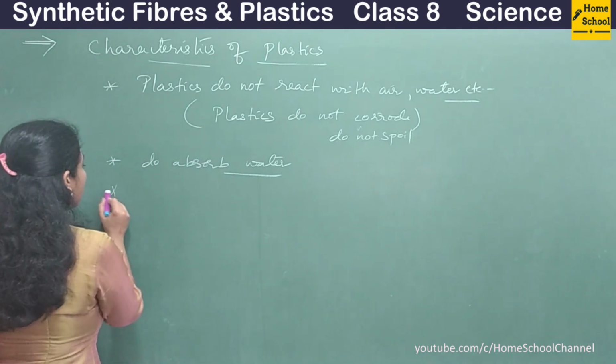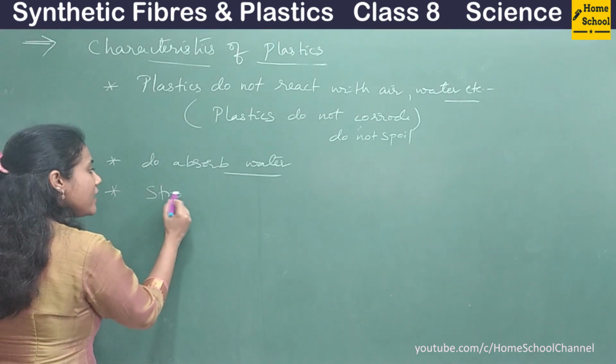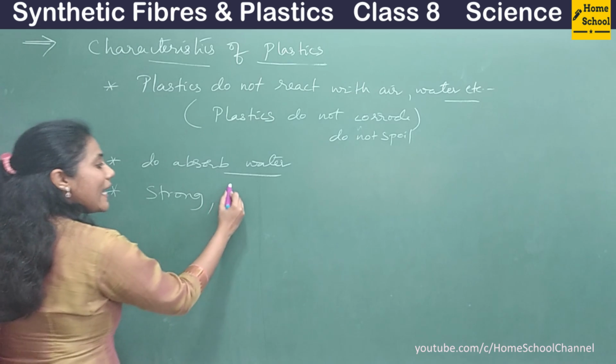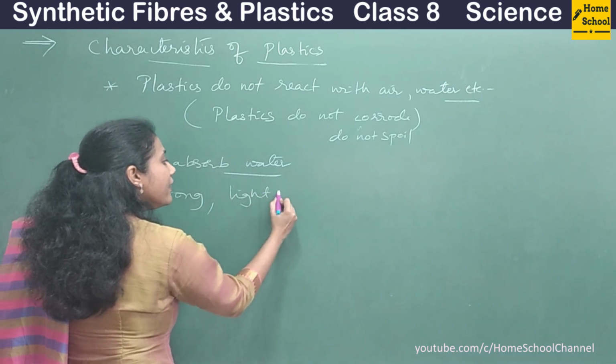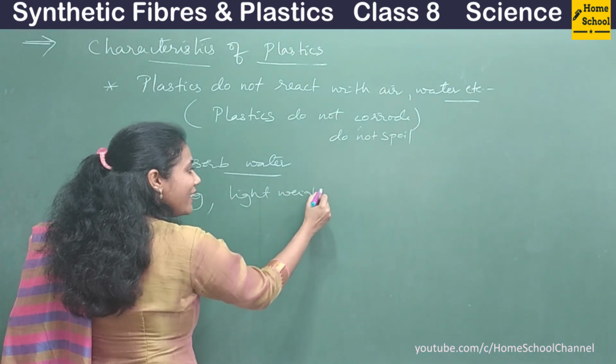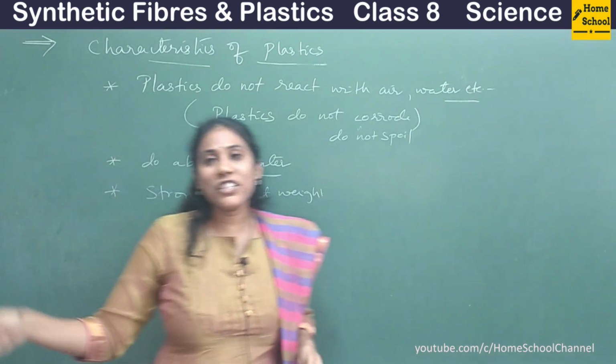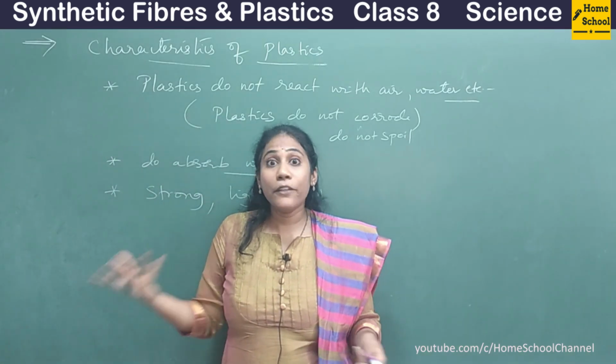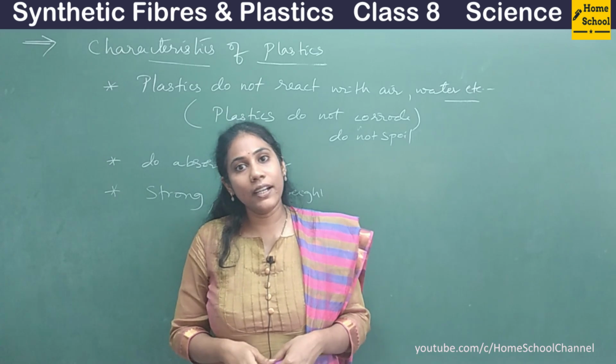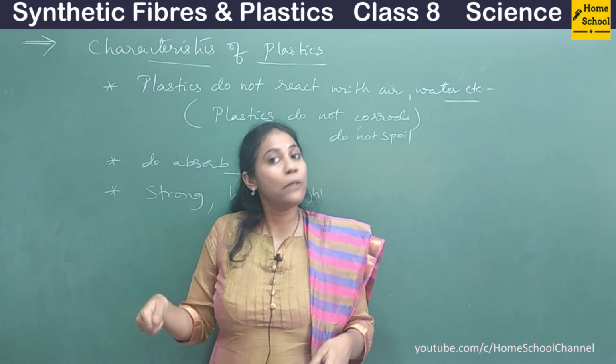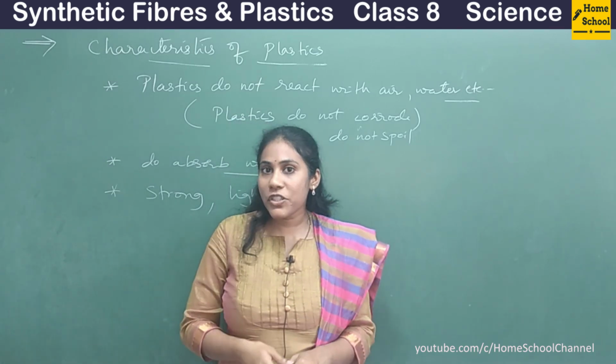And one important property is plastic is very strong, okay, and plastic is very lightweight. They are not that heavy, right? You can lift a plastic chair very easily, but lifting an iron chair is very difficult. You feel the iron chair is heavier than the plastic chair, right?